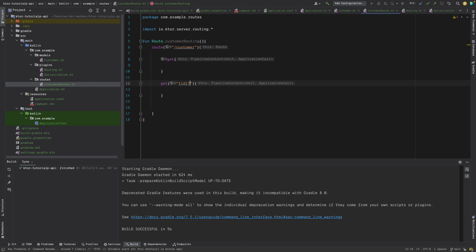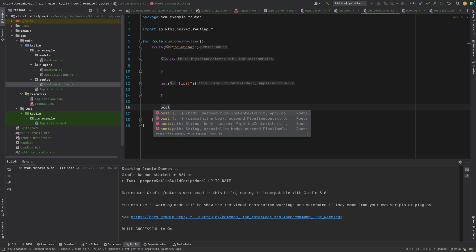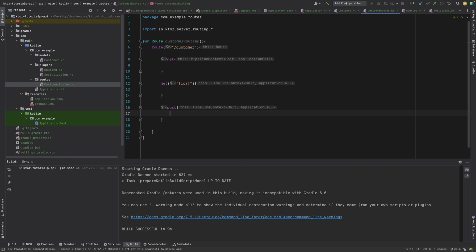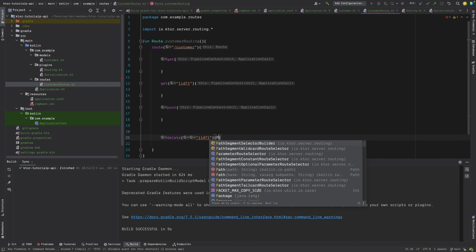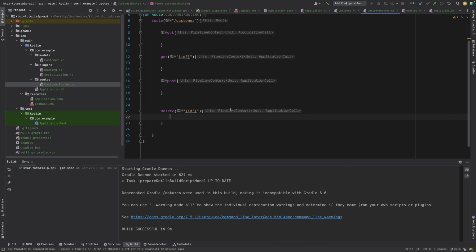Yeah, this is looking nice. So one is giving all the customers, one is with a specific ID, right? All the customers and a specific customer with this ID. Similarly, you can specify post requests as well. We'll come to the post request part later. Post is to create a customer, and then you can have a delete. So for example, you want to delete a customer, most of the time that will be the case. So that's how you will create it. Yeah, it's very easy, right?